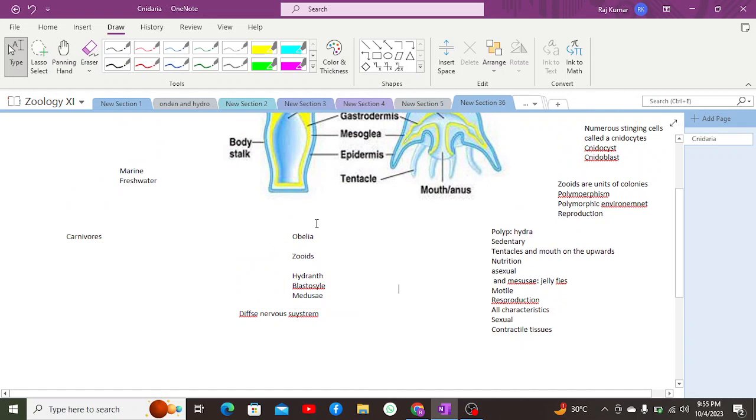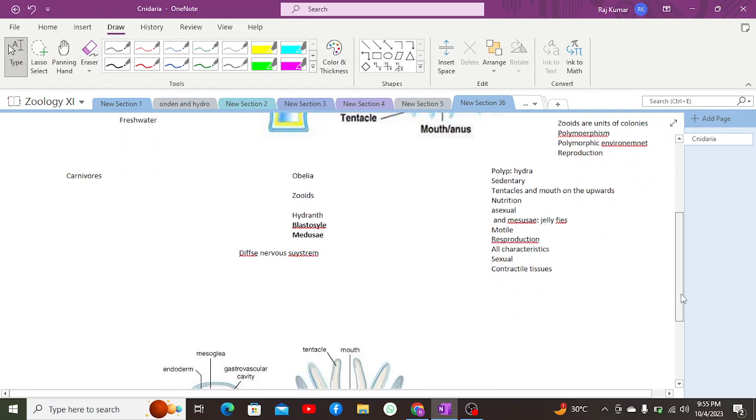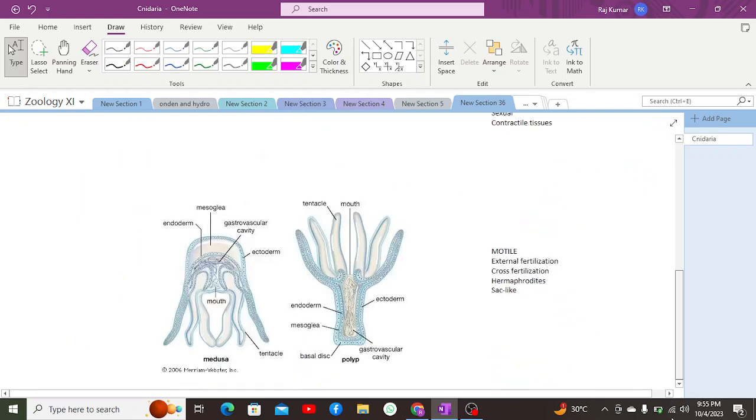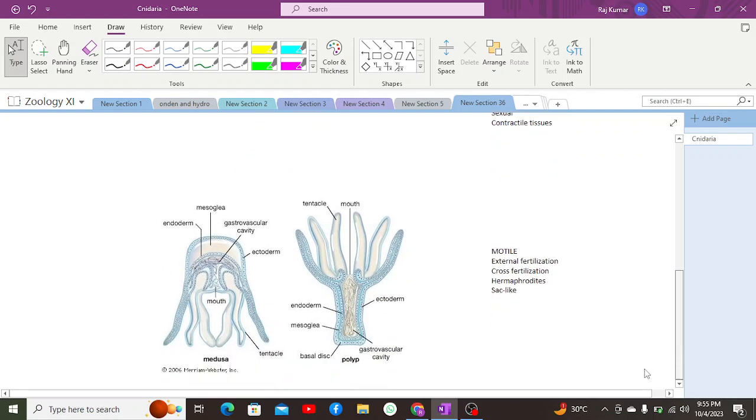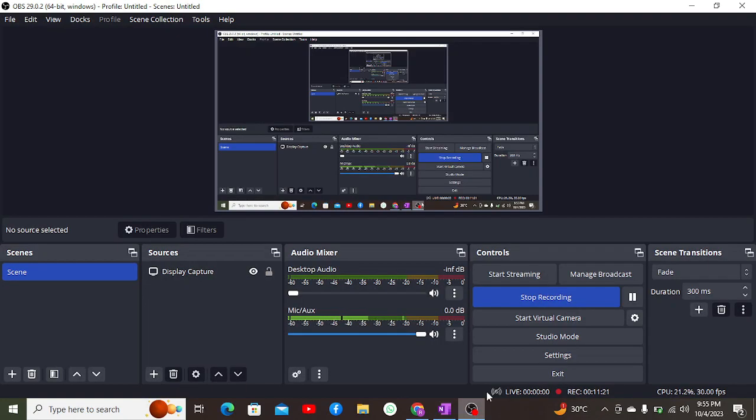Obelia generally contains the polyp and medusae. Polyp is nutritive, medusae is reproductive. These two belong to the medusae, and the hydrants belong to the polyp. Apart from which, the rest of the structure is quite simple, and in this case the medusae have an umbrella-like shape, and polyps have a cylinder shape. This is all about today's video. Hopefully we meet again.